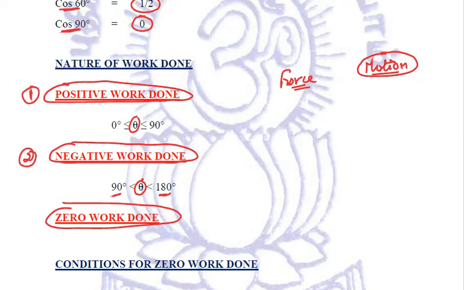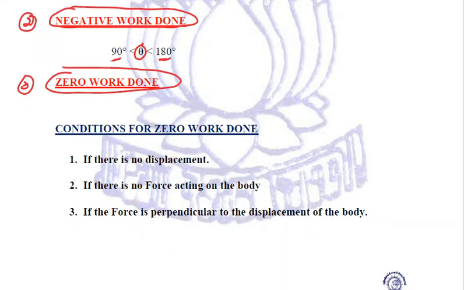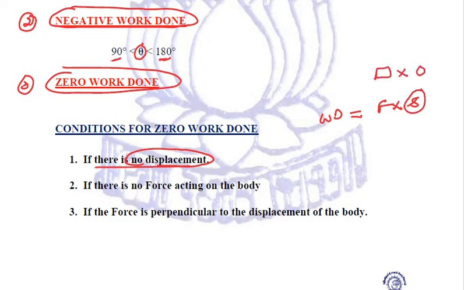Got it? Now, the third type of work done is zero work done. When is the work done said to be zero? There are certain conditions when the work done is zero. What are those conditions? Let us see. If there is no displacement, we have seen that the work done is equal to F into S. Now, if there is no displacement, the displacement is zero, and anything multiplied by zero will be zero.